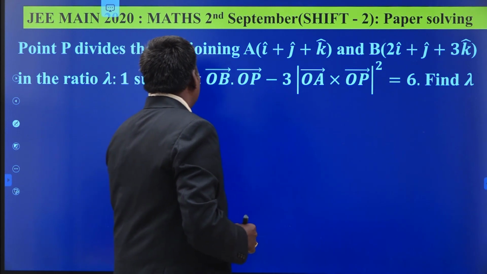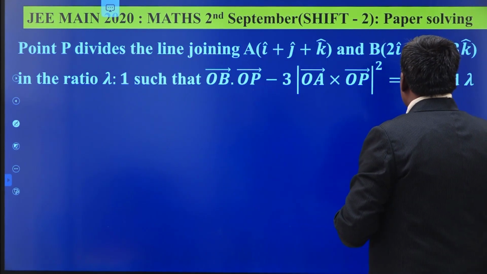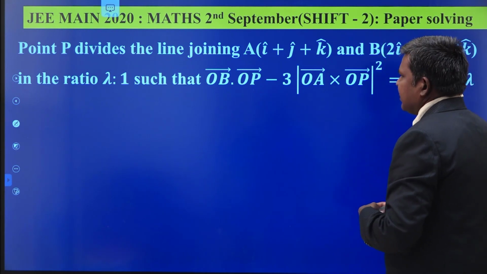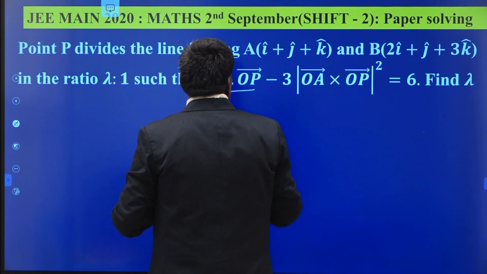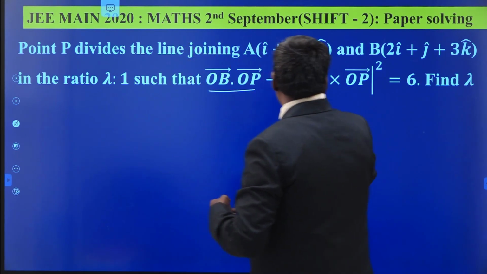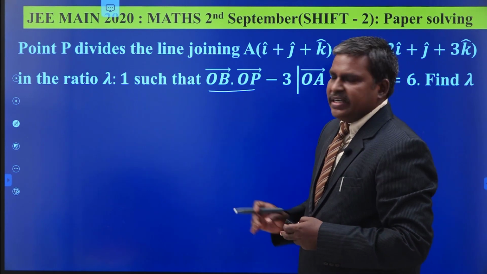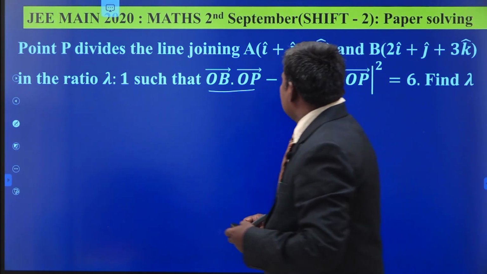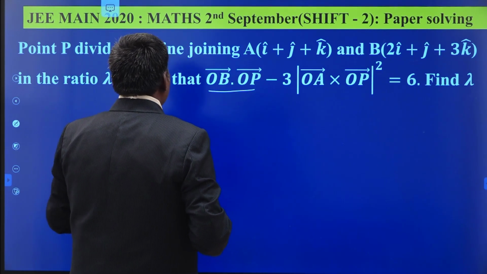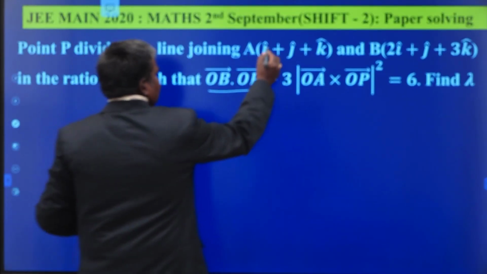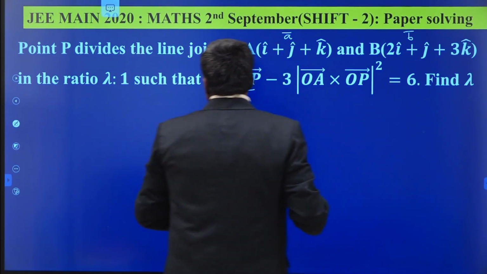P is the point which divides the line joining of A, i bar plus j bar plus k bar, and B, 2i bar plus j bar plus 3k bar, in the ratio lambda is to 1, such that OB bar dot OP bar minus 3 times of OA bar cross OP bar equal to 6, then find the value of lambda. It is a little bit of a lengthy question, even though you can crack this one. Divides in the ratio is what? Lambda is to 1. Suppose this is a vector A bar, this is the vector B bar.